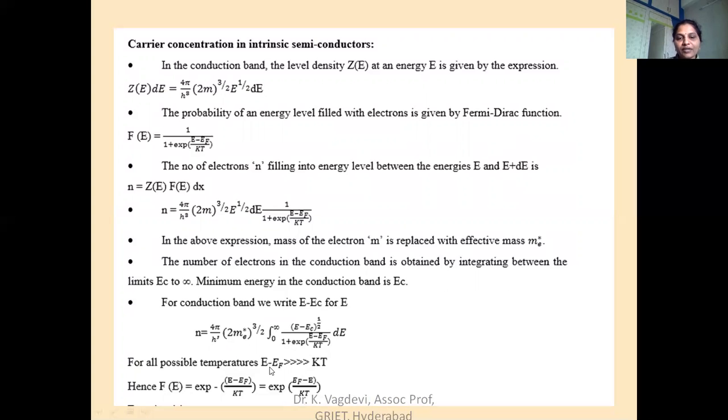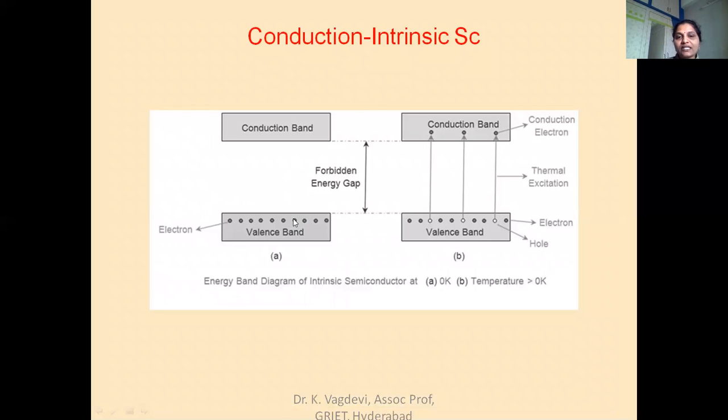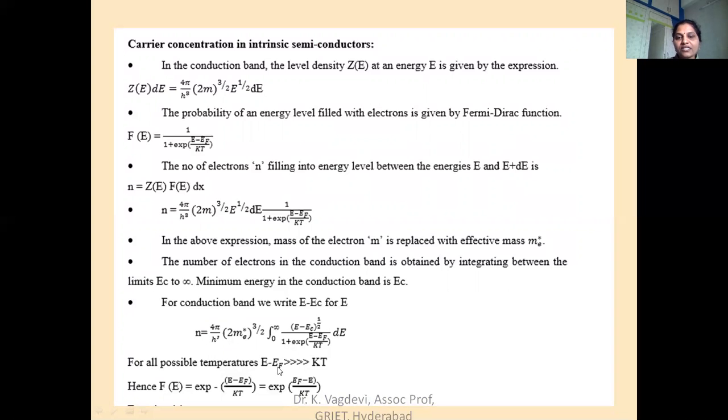Now, for all the possible temperatures, E minus EF is greater than KT. Again, in the earlier figure, once a valence electron becomes a free electron, it has to gain an energy greater than this band gap, and only then does it go to the conduction band. So E minus EF should be greater than KT. Now I can rewrite this Fermi-Dirac distribution function as f of E equal to exponential of minus E minus EF by KT, or if I want to remove this minus sign, exponential EF minus E by KT. So instead of writing 1 plus exponential, I write only exponential EF minus E by KT.